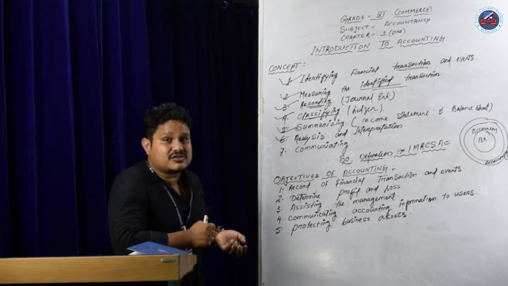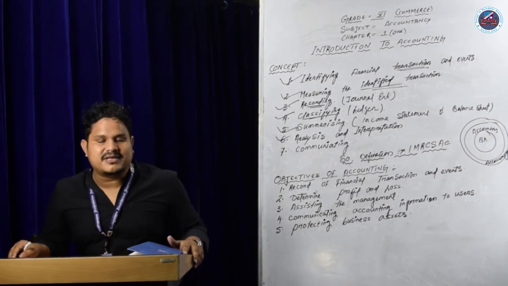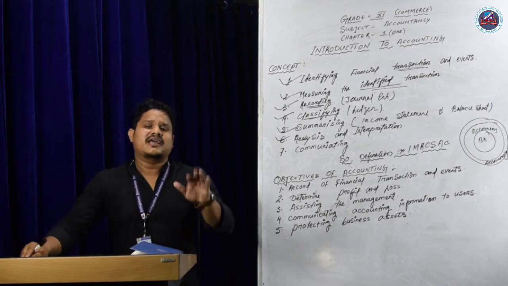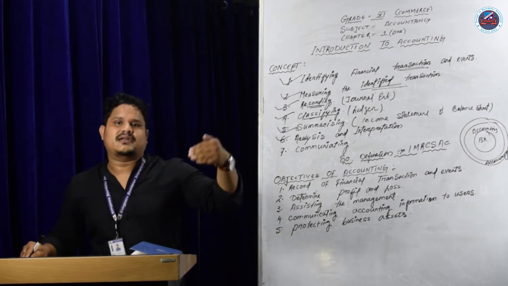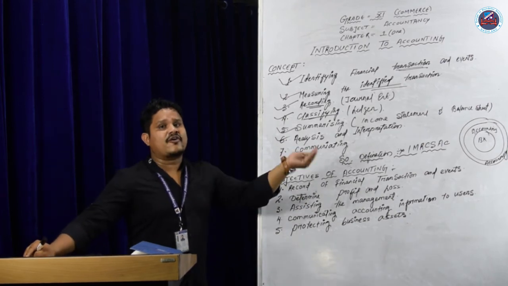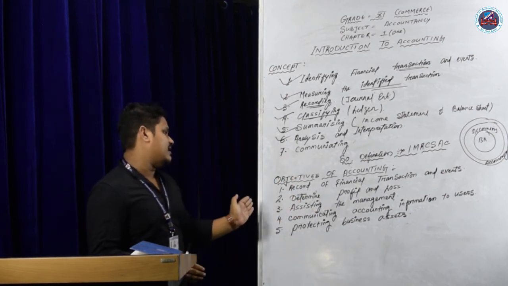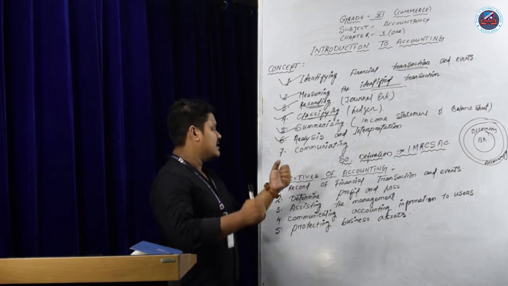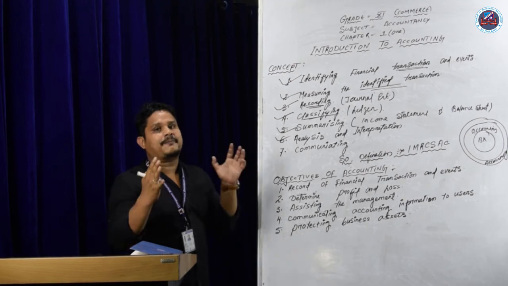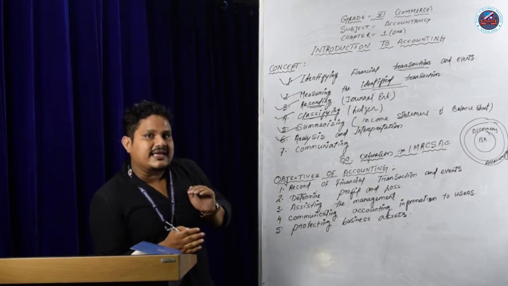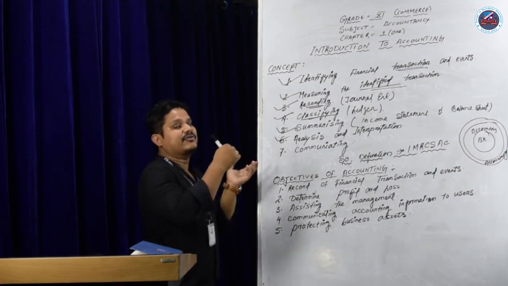What is called the profit and loss? We are doing business for profit or loss. A businessman wants to earn only profit; they will not want to earn loss. But sometimes it happens that they will suffer loss, due to lack of accounts. So the main objective is record of financial transactions. Next is to determine the profit and loss for the business. That means they have to determine how much profit or loss there is during the year. That is the second objective of accounting.